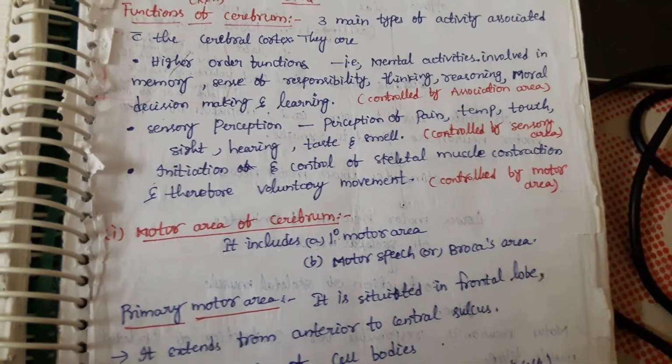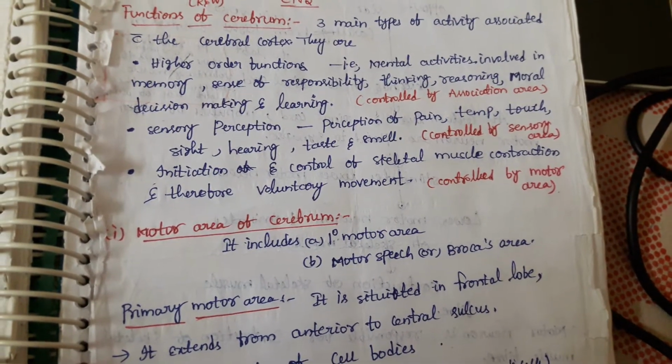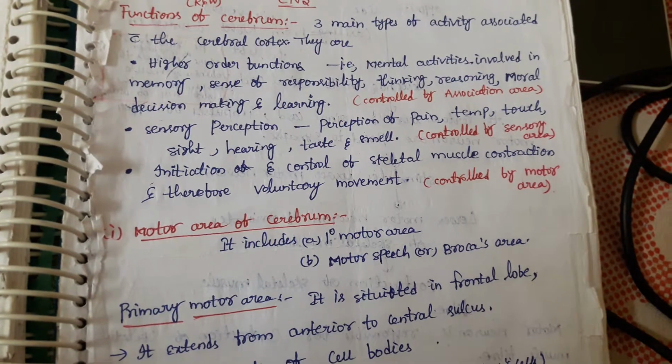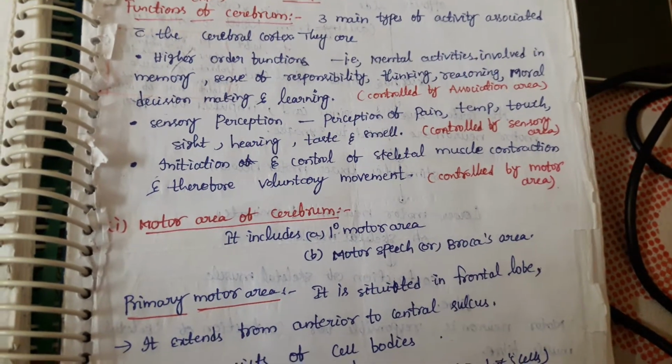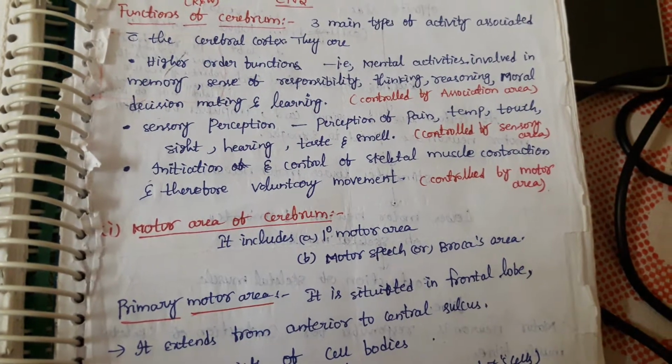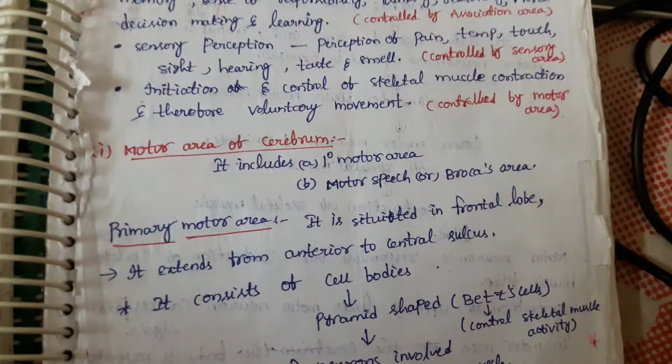Next, coming to the sensory function. What are the sensory functions? Perception. Perception means receiving pain, temperature, touch, sight, hearing, taste, and smell. All of these come under sensory perception, which is controlled by the sensory area of the cerebrum.